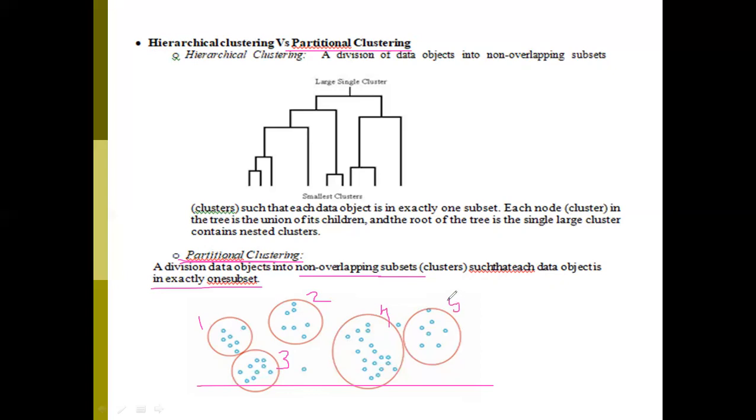Total how many clusters? Here in total we have 5 clusters. The total data points are divided into 5 clusters, but 2 points are left over here.